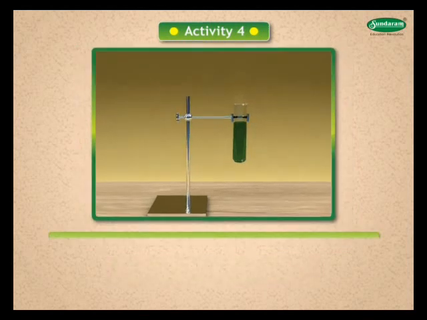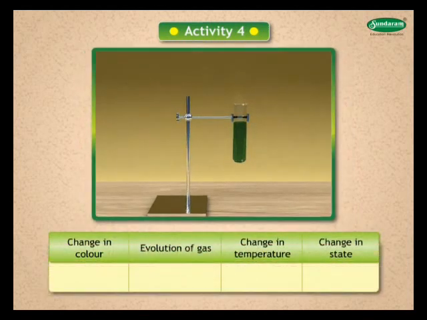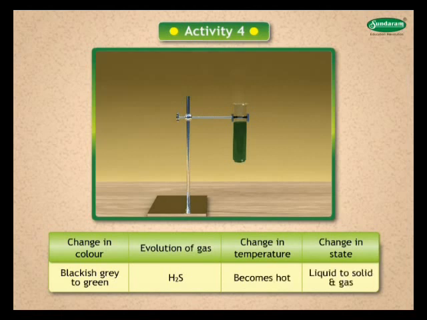Let us note down the observation in this table. Change in color: from blackish gray to green. Evolution of gas: H2S gas is evolved. Change in temperature: test tube gets hot. Change in state: from liquid to solid and gas.